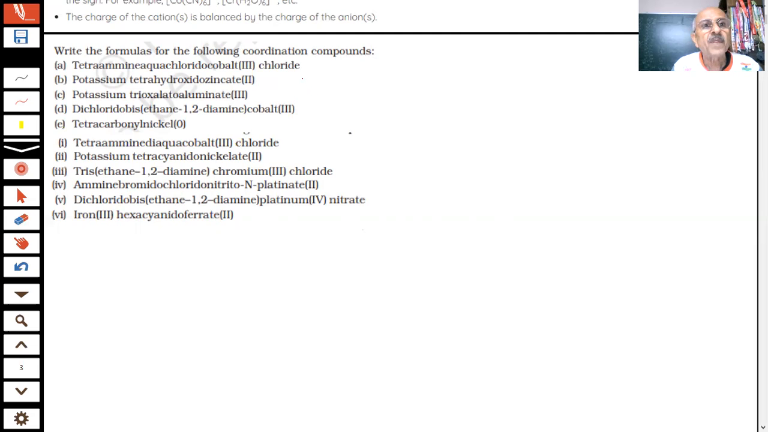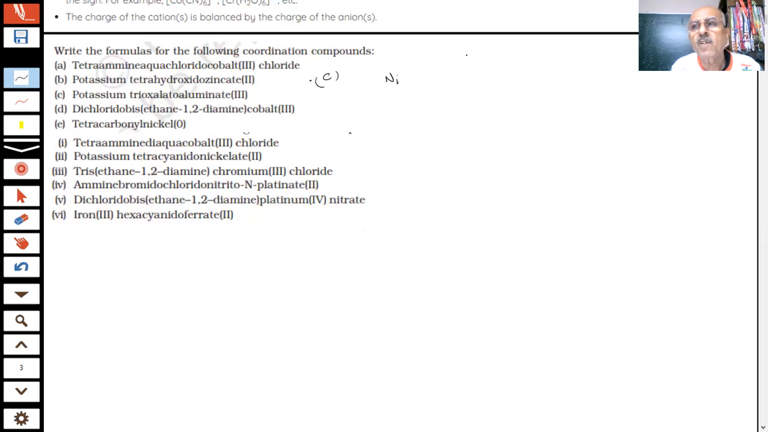Sir, please explain the E part. Okay, tetracarbonyl nickel 0. First, what is the rule which we use? What should be written first in the coordination compound? The central metal atom. That is here nickel. Now it says tetracarbonyl.